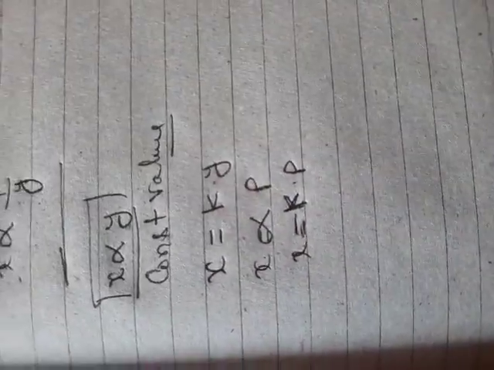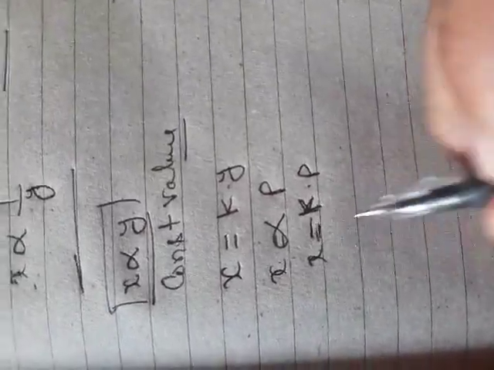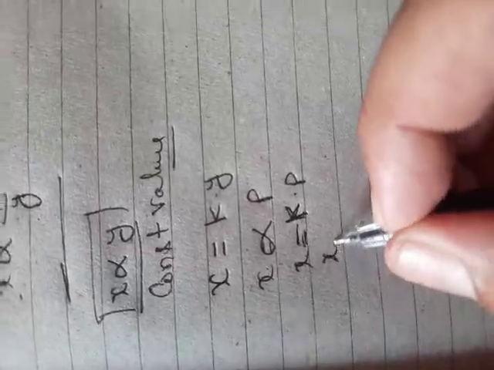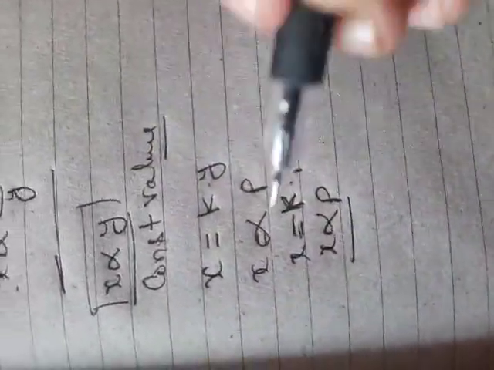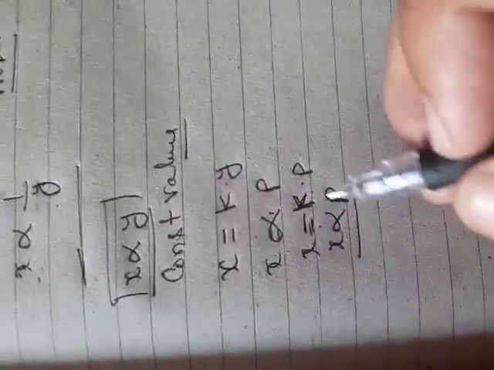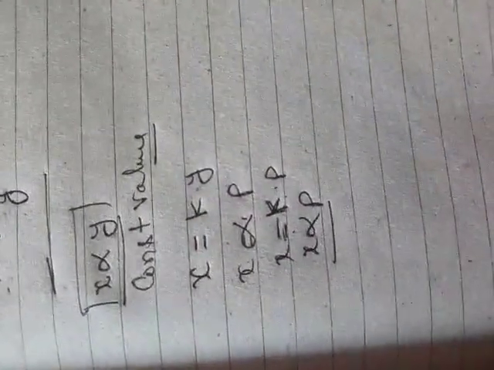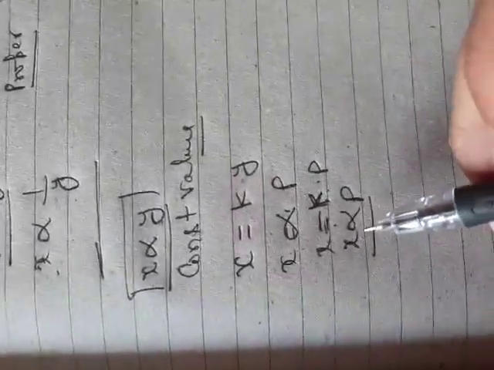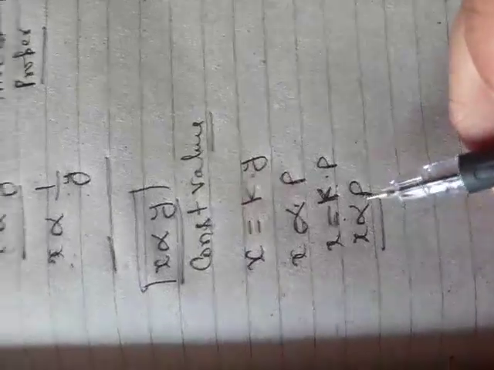Listen, one thing: if you move in the opposite direction, when you remove this constant value, you get proportionality again. Both are reverse to each other. If you remove the proportionality sign, you get equal to k. If you remove equal to k, then again you get proportionality. If it is directly connected, we say it is directly proportional.